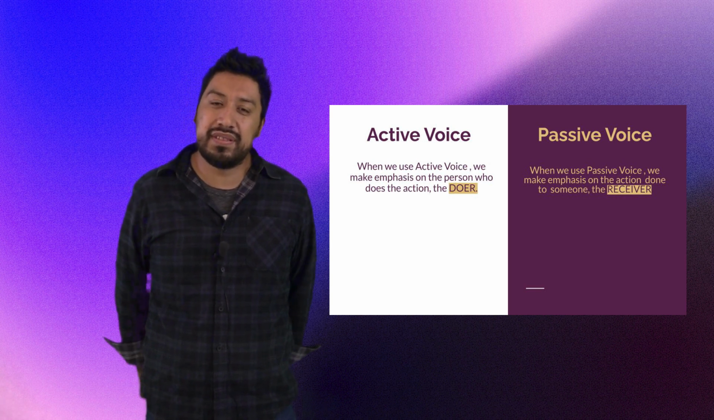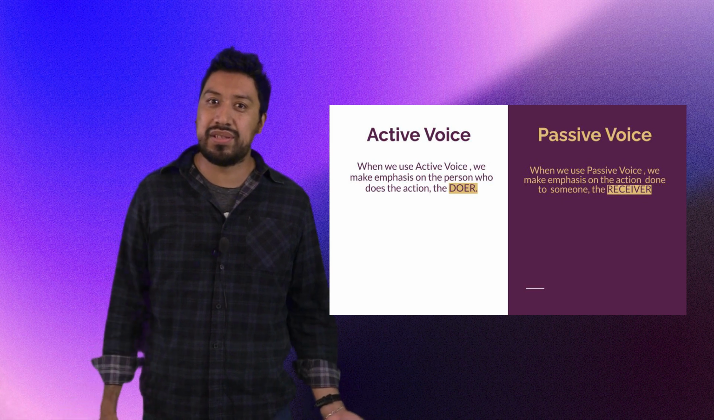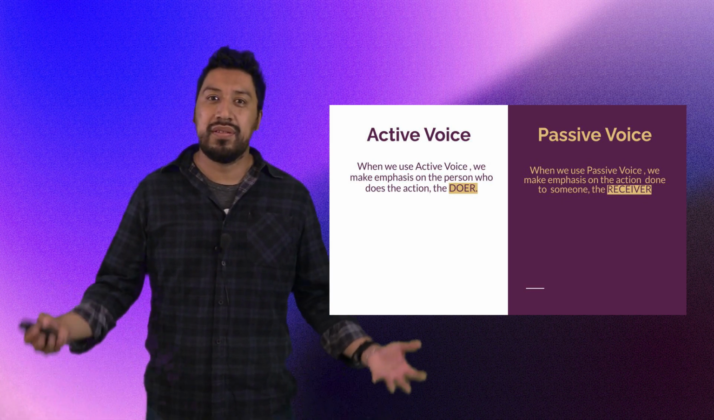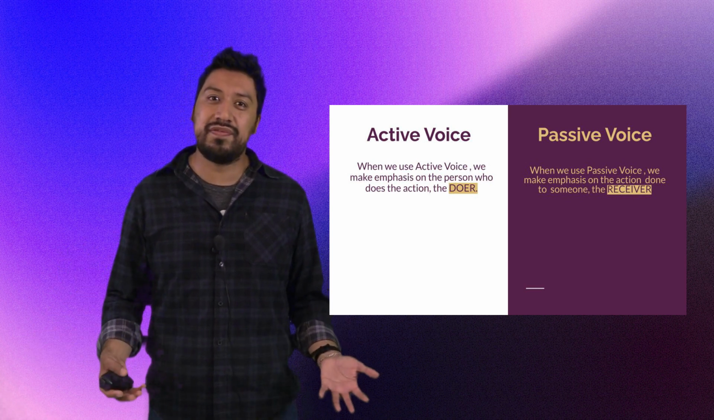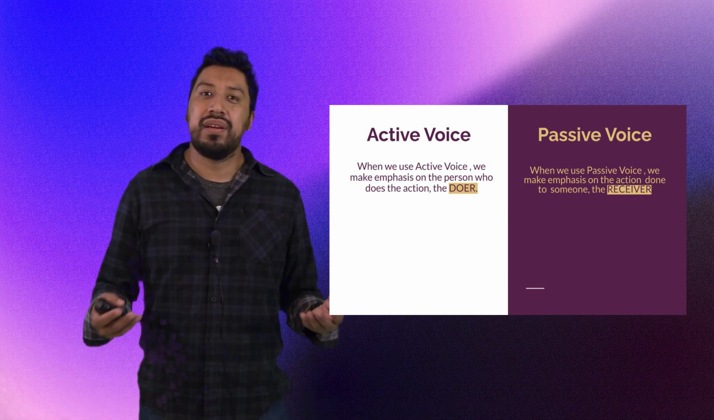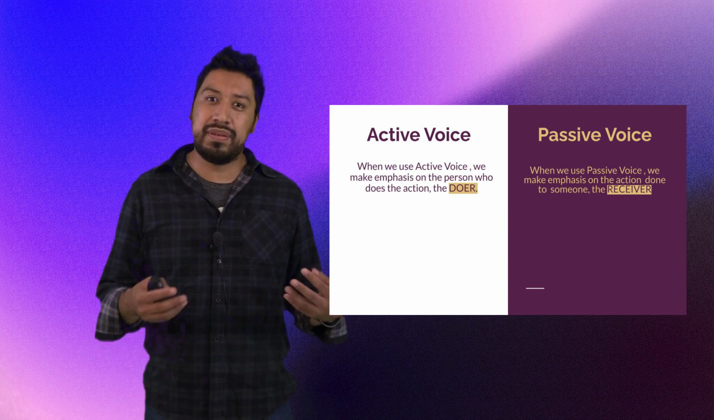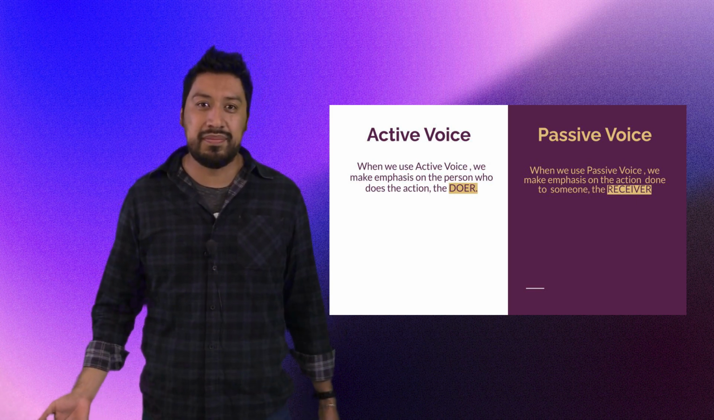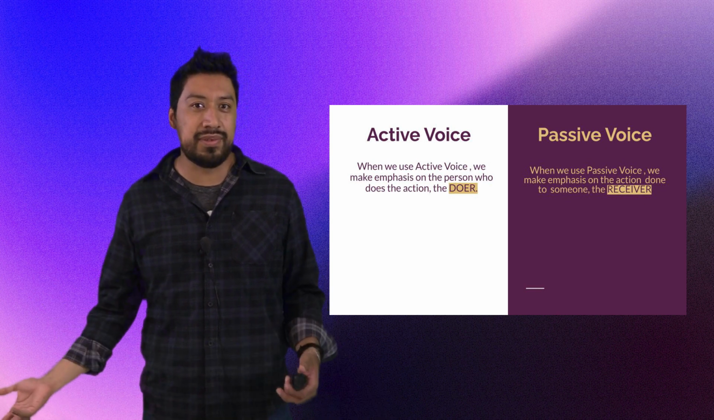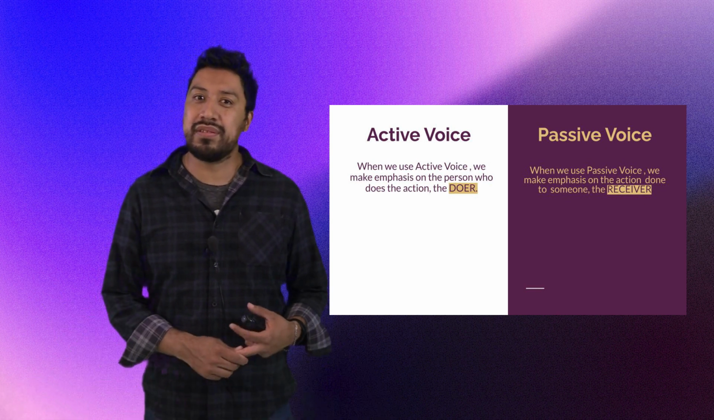We make emphasis on the person who does the action, the doer. Me doing something, or you doing something, or your friend doing his favorite activity. When we use passive voice, we make emphasis on the action done to someone, the receiver. So here the most important thing is the receiver. We have two examples here.